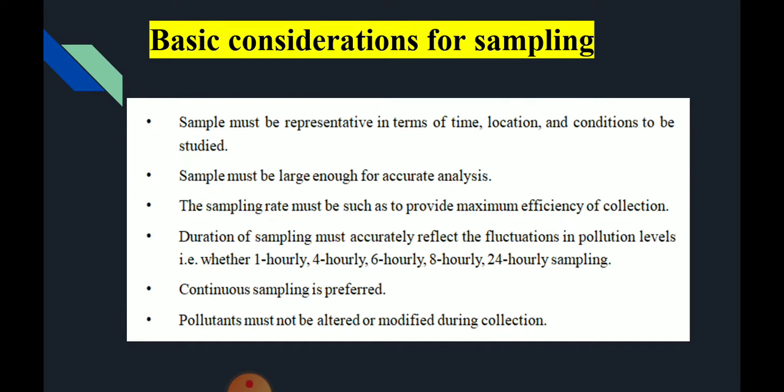So the next one is basic considerations for sampling. Sample must be representative in terms of time, location and condition to be studied. Sample must be large enough for accurate analysis. The sampling rate must be such as to provide maximum efficiency for the collection. Duration of sampling must accurately reflect the fluctuations in pollution levels, that is, whether 1 hour, 4 hours, 6 hours, 8 hours, 24 hours sampling. Continuous sampling is preferred. Pollutants must not be altered or modified during collection.